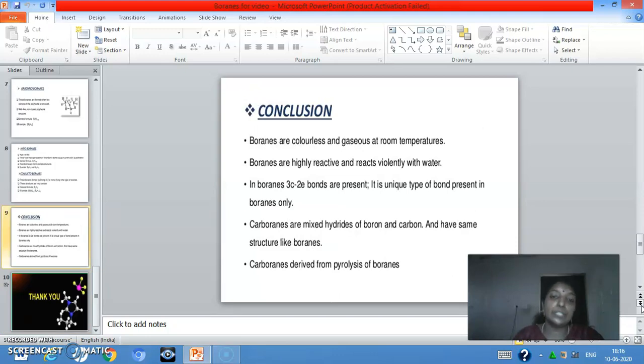Let me conclude this topic. Boranes are colorless and gaseous compounds at room temperature. They are highly reactive and react violently with water. In boranes, 3-center 2-electron bonds are present. It is a unique type of bond present in boranes only.